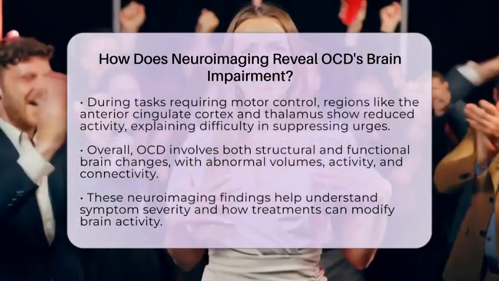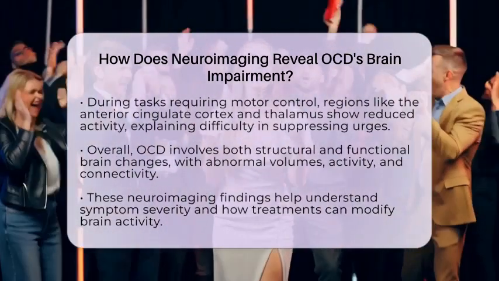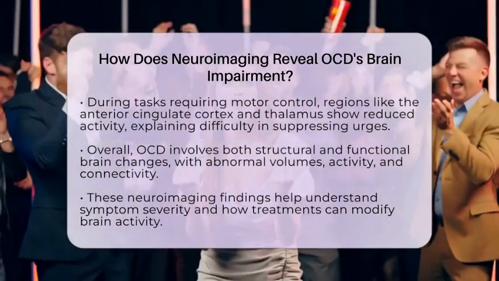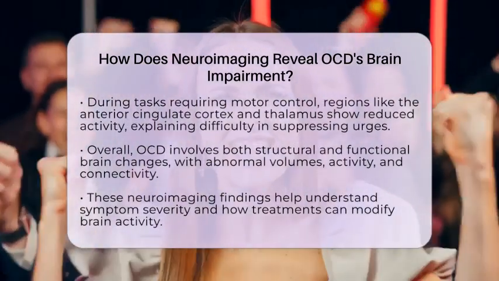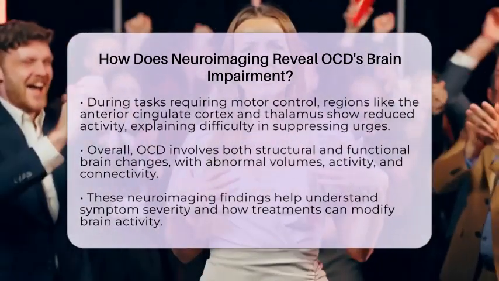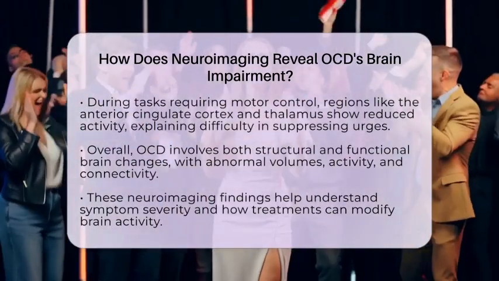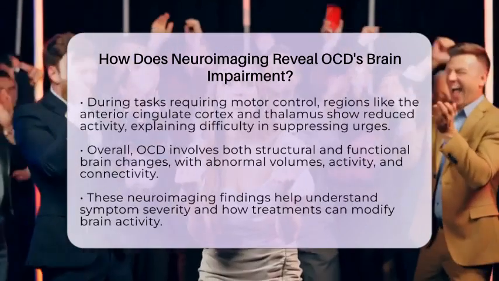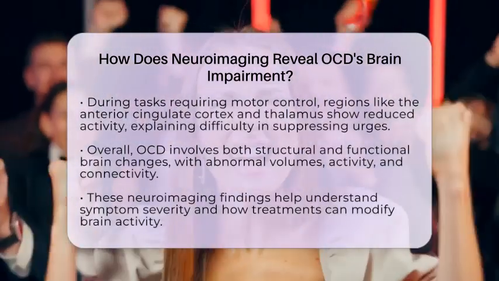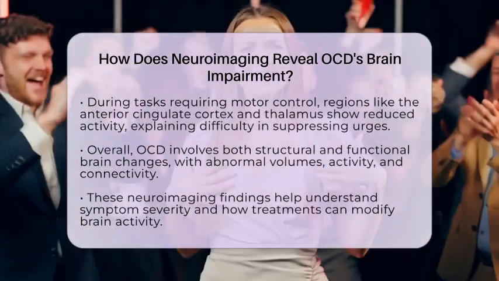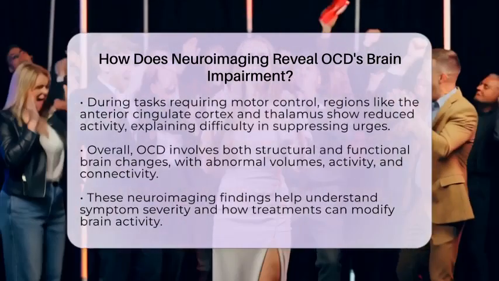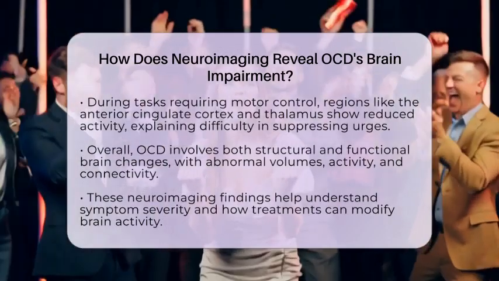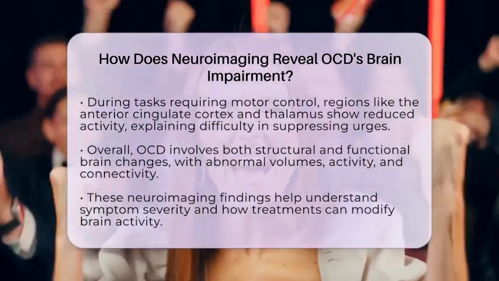When researchers focus on tasks that require motor control or executive function, they find underactivation in areas like the anterior cingulate cortex, thalamus, insula, and orbitofrontal cortex. This underactivity helps explain why individuals with OCD struggle to control compulsions and suppress unwanted thoughts. In summary, neuroimaging shows us that OCD is linked to both structural and functional brain changes.